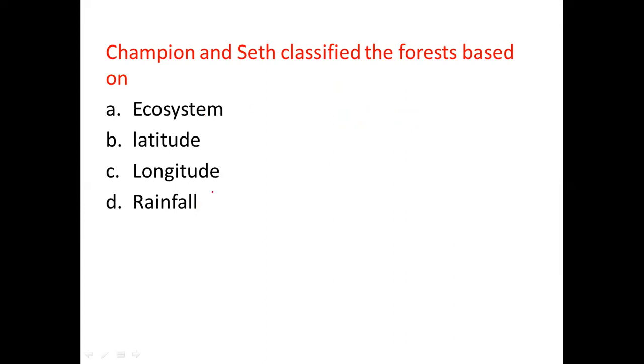Okay, so as most of you are aware, Champion and Seth classified the forest based upon the ecosystem as the basis for the classification. So that's the one thing you need to remember. This is a major question generally they are going to ask you in the ICAR exam.